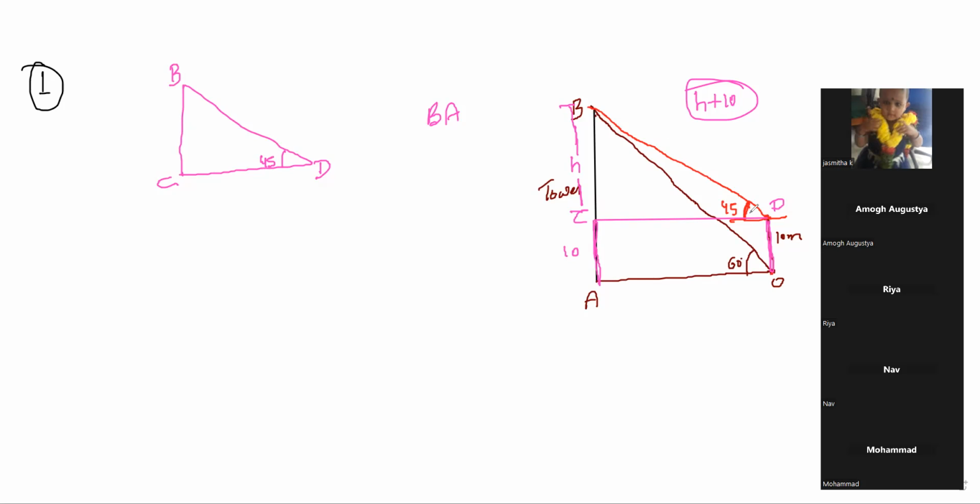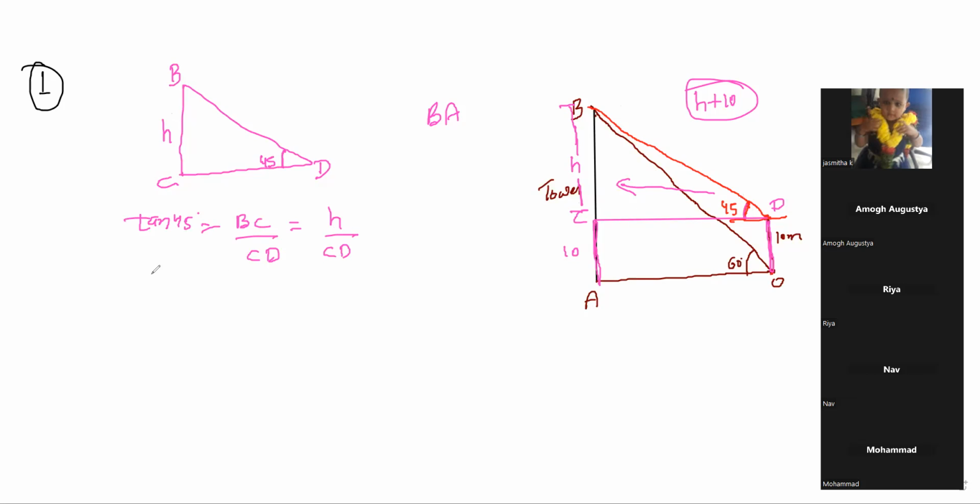Yes, sir. Okay. So in this triangle BCD, this one is h, and this one is 45 degrees. Tan 45 degrees is equal to what? 1. All of you know tan 45 degrees is equal to perpendicular by base. Base is CD. So it will be BC by CD, that will be equal to what? h by CD.